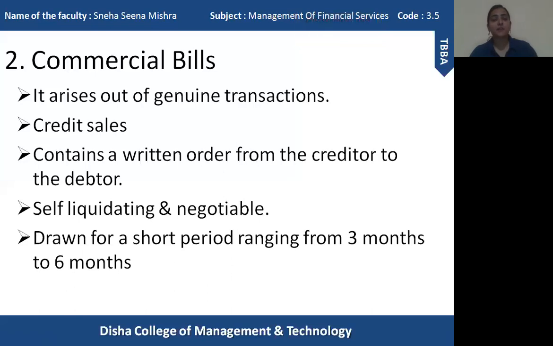Now the last point that you are seeing, that it is drawn for a very short time period, 3 months to 6 months. It means the time period of a commercial bill is 3 months or 6 months. It is a highly liquid instrument, and it can be very easily converted into cash. Now because of this short maturity period, it is highly acceptable in the market, and it is also considered an ideal investment instrument. So these are the certain features, or you can say the meaning of commercial bill.